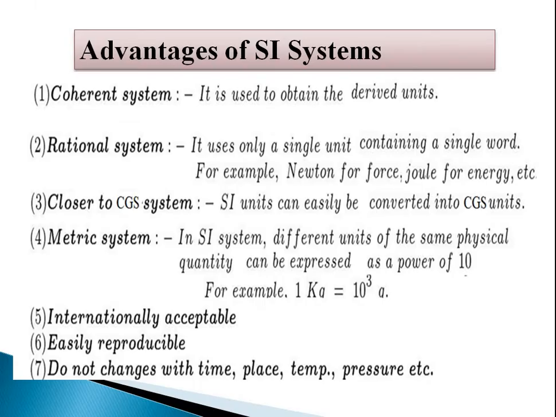The advantages of the SI system over the remaining are, first, it is a coherent system. Second, it is a rational system. It uses only a single unit containing a single word. For example, Newton for force, Joule for energy, and so on. This system is accepted by European countries also because it is closest to the CGS system. That is, SI units can be easily converted to CGS units.